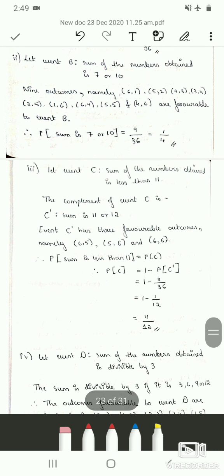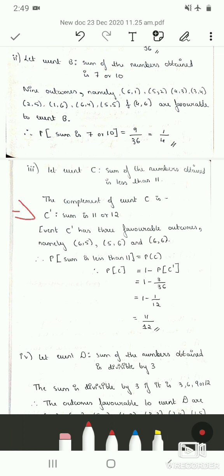So let us consider this to be event C. The complement of event C is denoted by C dash. They have asked the sum of numbers obtained is less than 11.